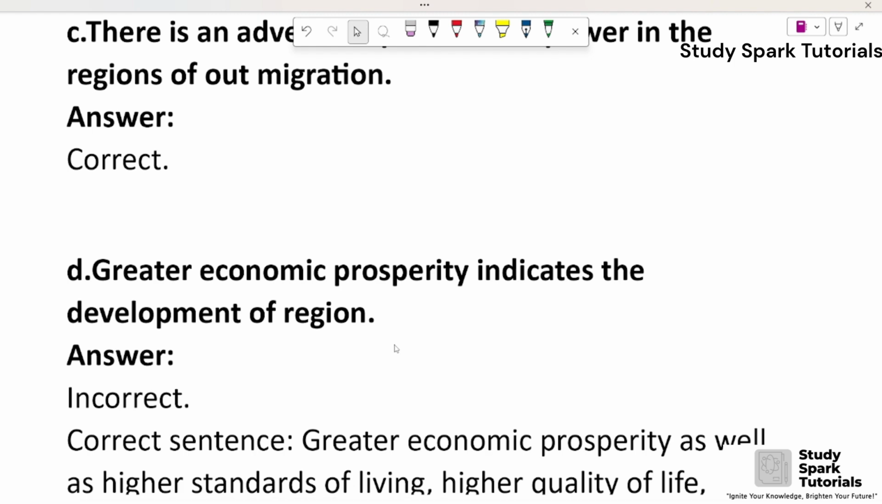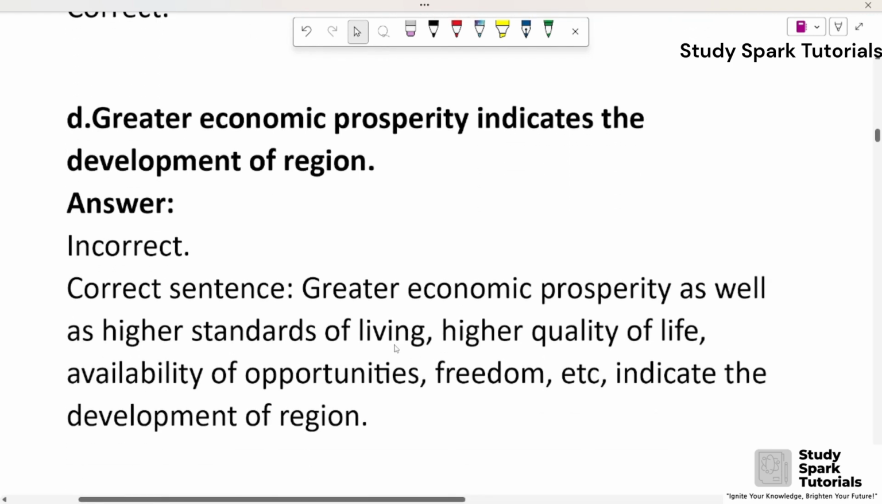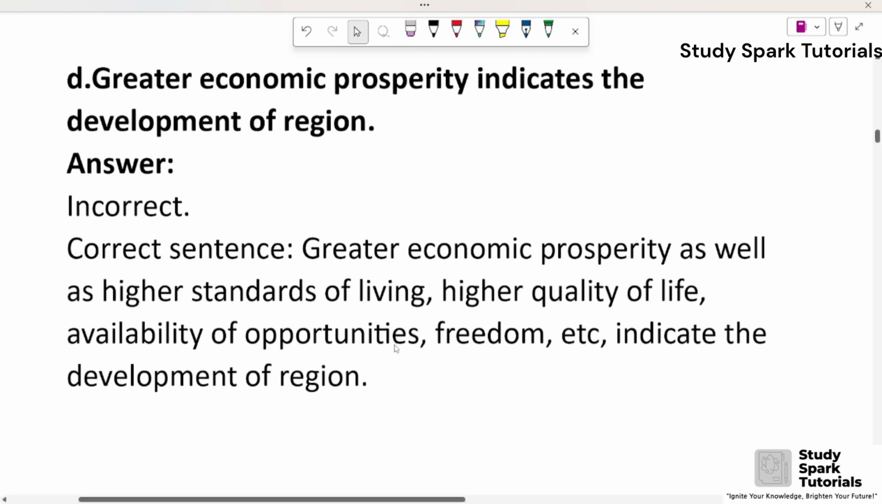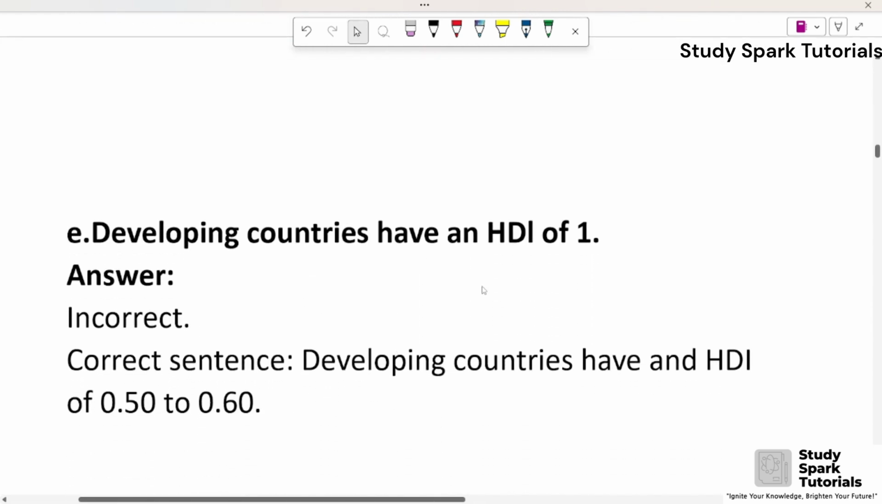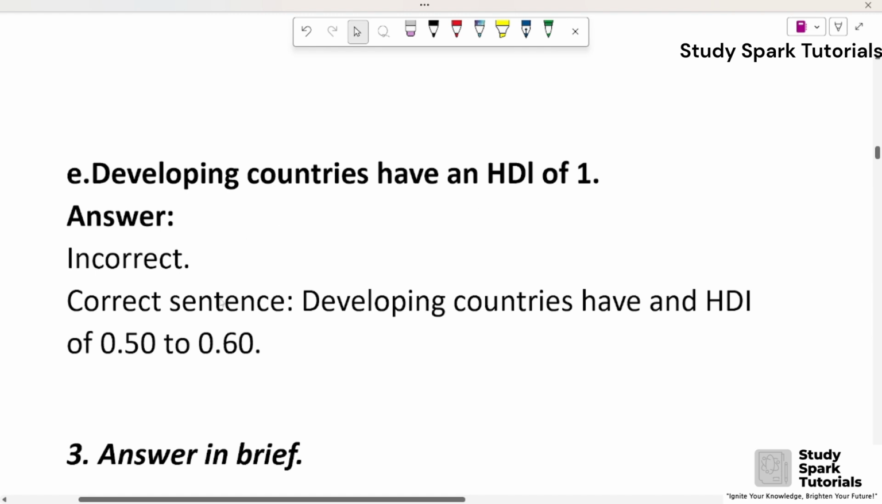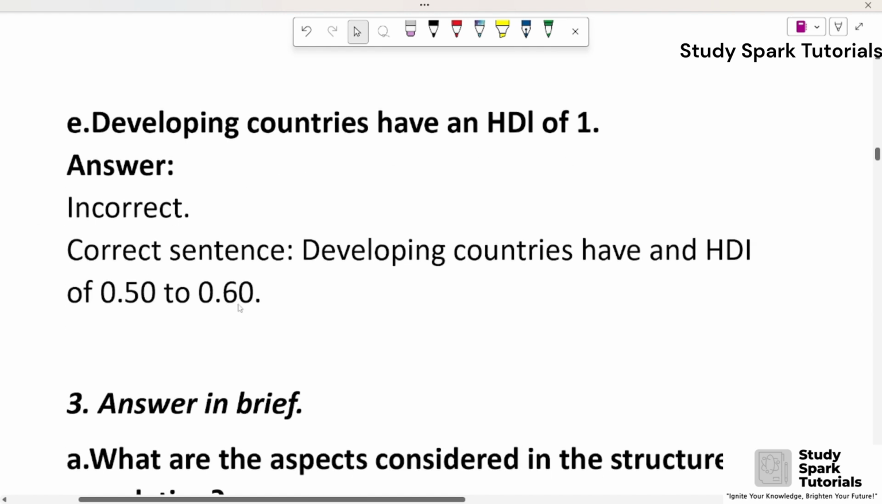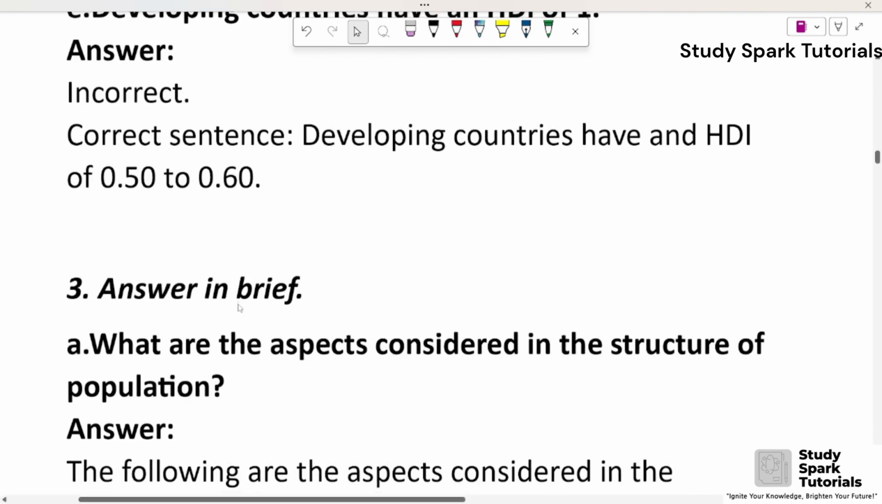D, greater economic prosperity indicates the development of region. Answer incorrect. Correct sentence is greater economic prosperity as well as higher standards of living, higher quality of life, availability of opportunities, freedom, etc. indicate the development of region. E, developing countries have an HDI of 1. Answer incorrect. Correct sentence is developing countries have an HDI of 0.50 to 0.60.